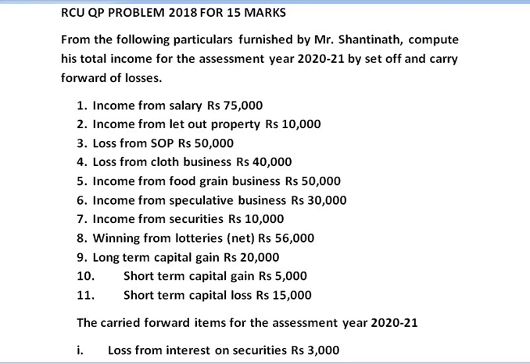Here we are given winning from lotteries net amount. In previous unit, under income from other sources, we have seen how to convert net amount into gross amount. So 56,000 is net amount and 30% is the TDS deducted on winning from lotteries. So we have to find out full 100% amount using grossing up method. Next, long term capital gain rupees 20,000, short term capital gain rupees 5,000, short term capital loss rupees 15,000.